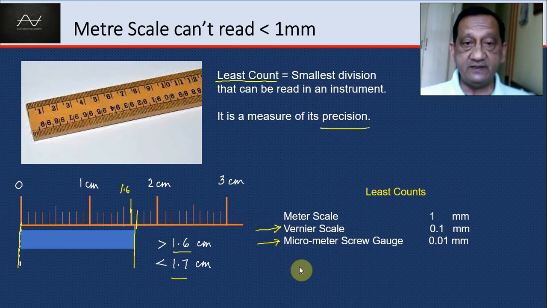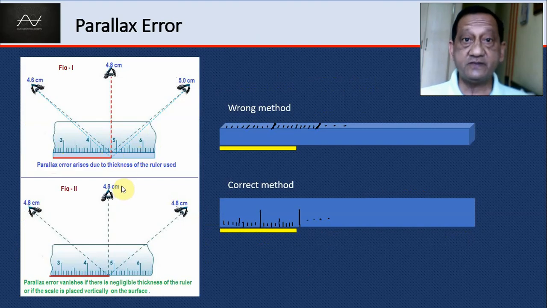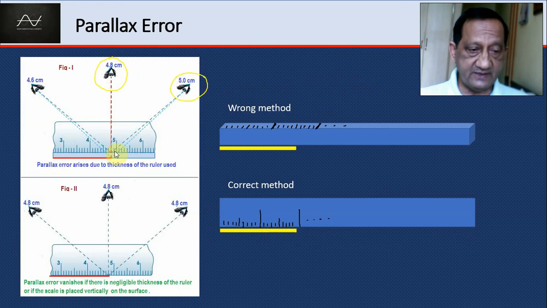Before we go to Vernier scale, let us learn about parallax, and that is a kind of error that we must avoid while reading. So suppose we are using our normal meter scale and we are measuring the length of this red line, and we have to read the position of this last edge. It depends where we place our eye. If we place our eye directly above, then we can see that it is 4.8 centimeter. But if you place it here, then the division that coincides is this 5 centimeter mark. If we keep it to the left, then the division that coincides is the 4.6 centimeter mark.